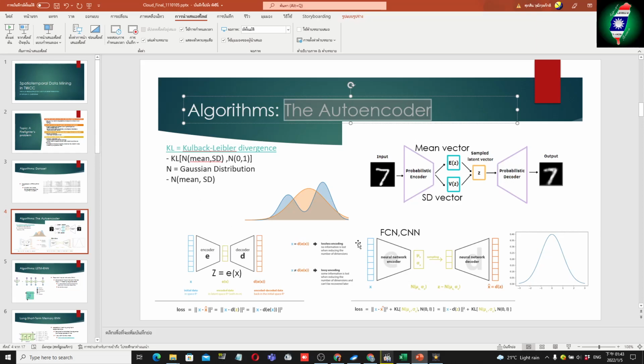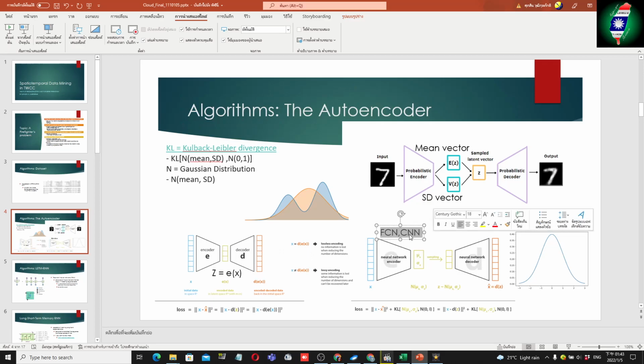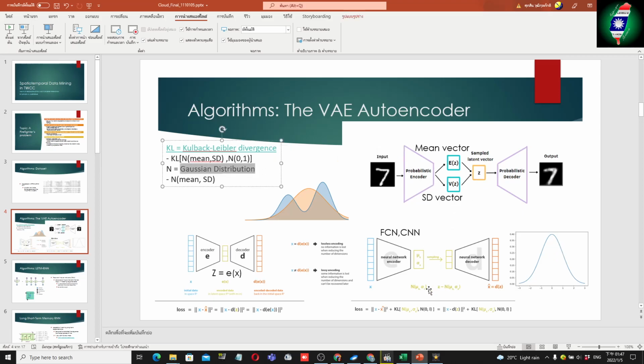An autoencoder contains 2 neural networks, the encoder and the decoder. Both are either FCN or CNN. It starts with an image or matrix converted into a vector, the C vector, using an encoder. After that, the vector is forwarded to the decoder to obtain the reconstructed image. For the variational autoencoder, instead of the encoder directly forwarding the vector to the decoder, we convert it into the mean and the SD vectors, which can be sampled using the Gaussian distribution into the set vector. Then the set vector is decoded by the decoder to obtain a reconstructed image.